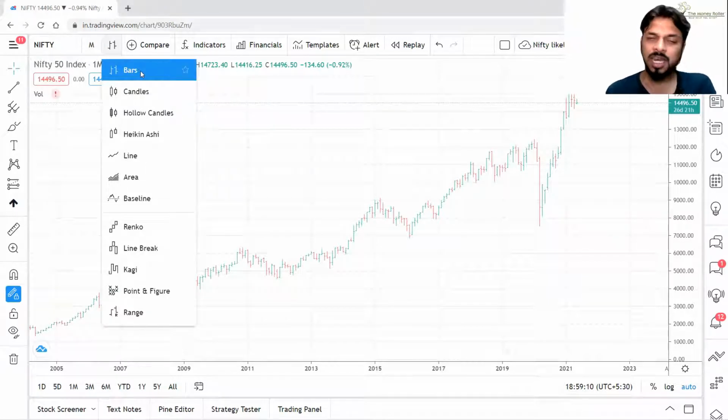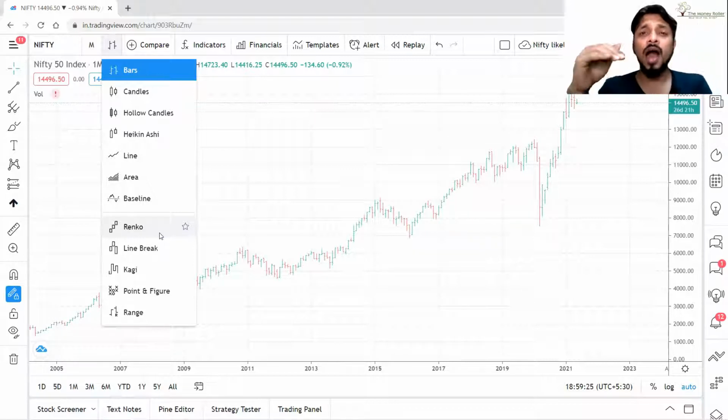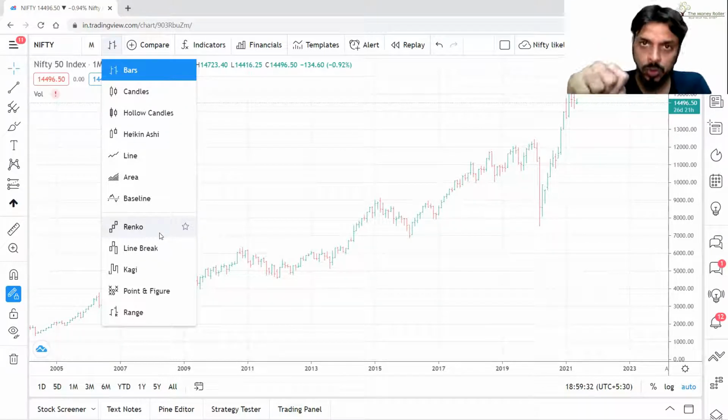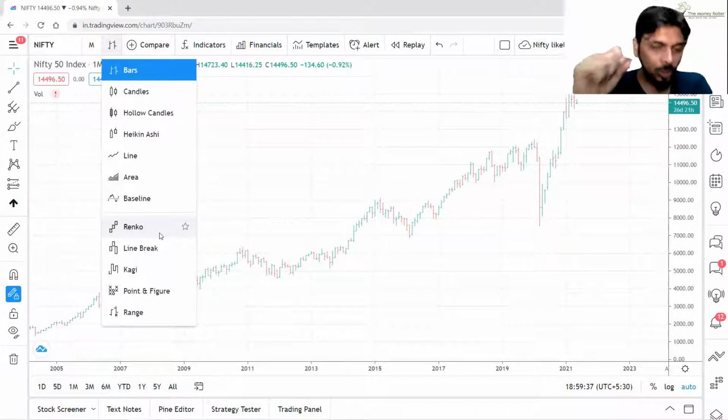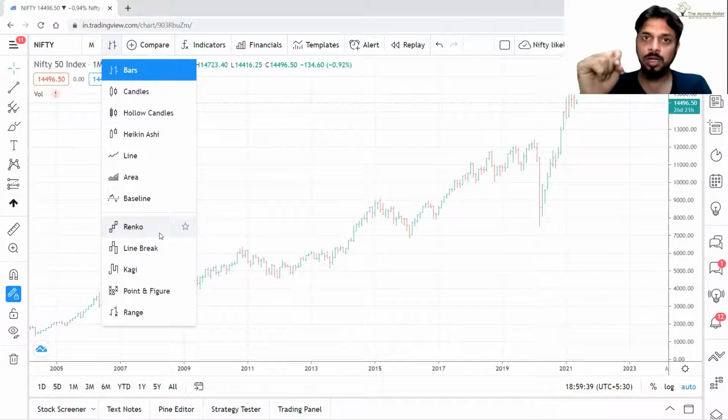Now, there are multiple n number of charts like bar chart, candle chart. Hollow candles is nothing but a variation of candlestick charting. Then Heikin-Ashi, line, area, baseline, Renko, line break, point and figure. There are n numbers of charts. Each and every one of these charts you can use and you can make money out of it. The only condition is that you should absorb that knowledge properly.